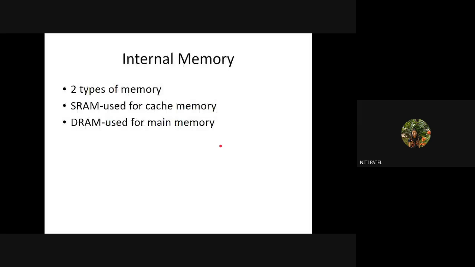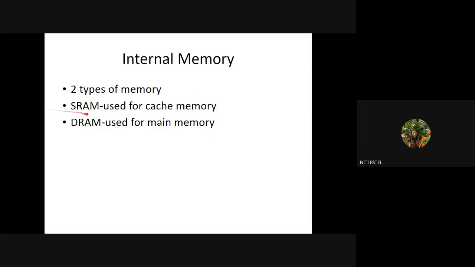We have register first. After register, we have magnetic disk, magnetic tapes. Then we have magnetic drives. After that, we have cache memory, and then primary memory, that is RAM, ROM, and on top we have secondary memory. When I say internal memory, what do you mean by internal memory? It is memory which is there on your motherboard.